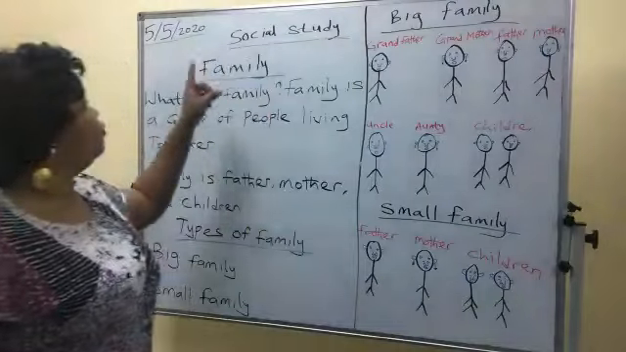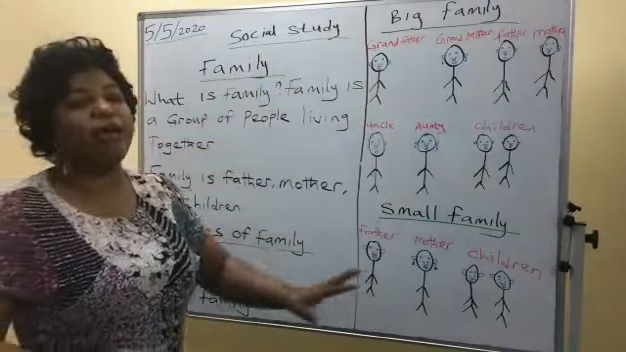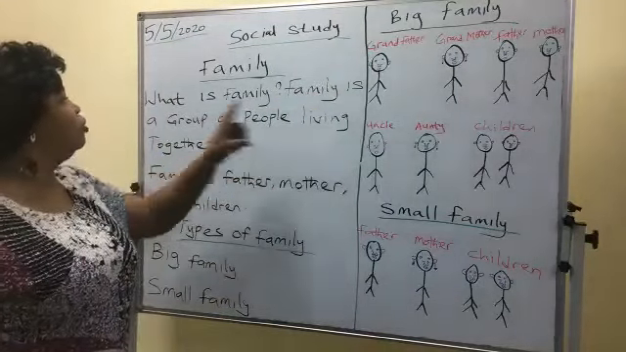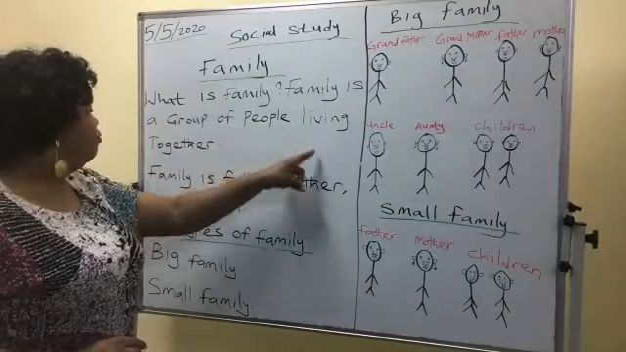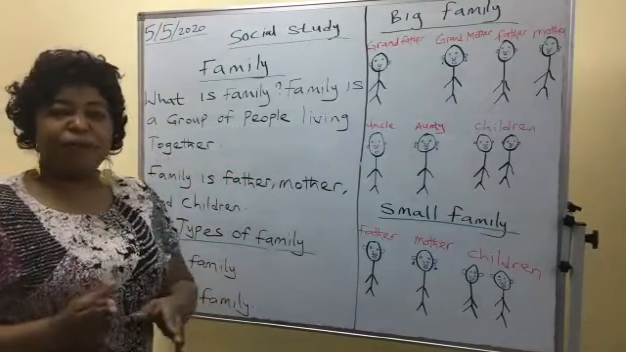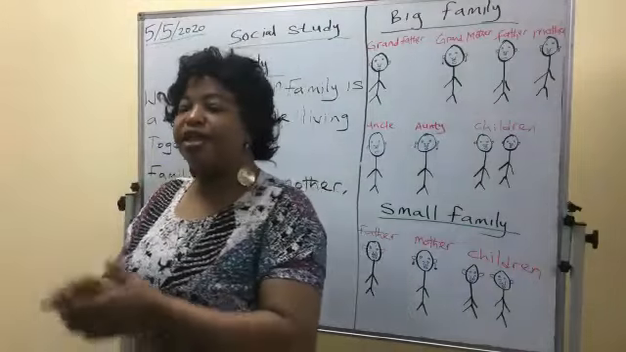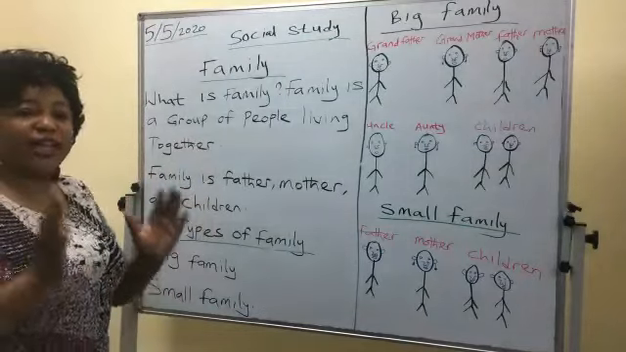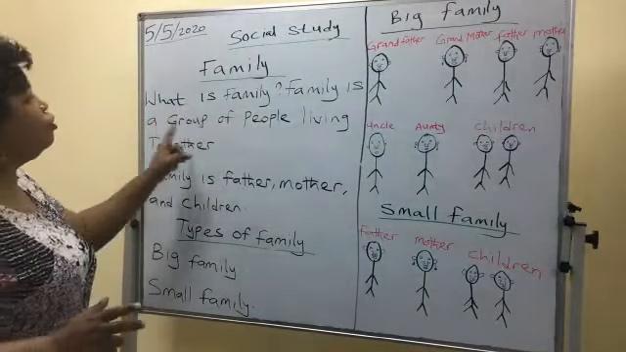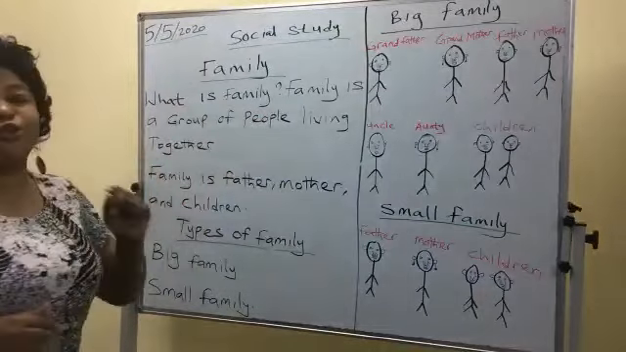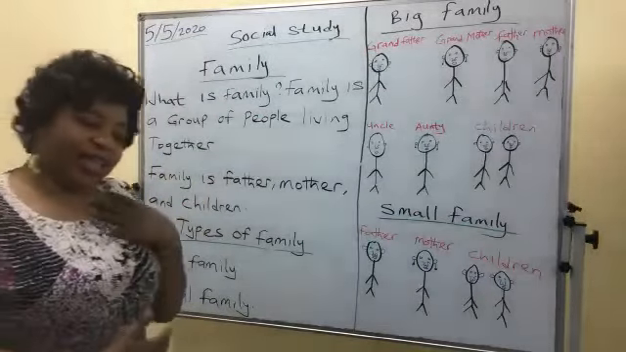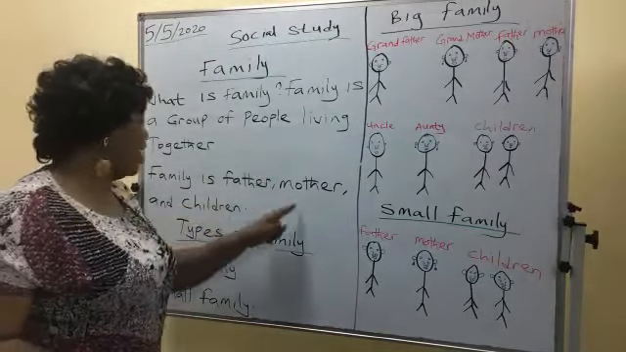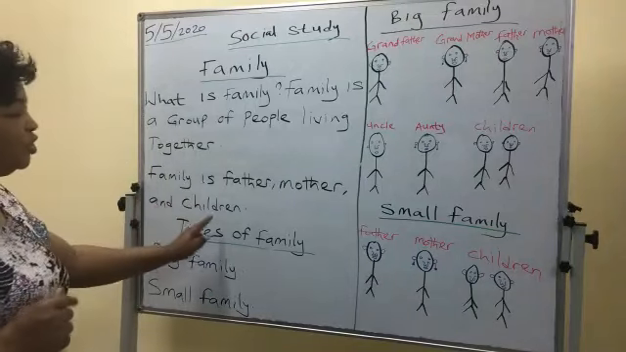I told you this is family. All this we call them family. What is family? Family is a group of people living together. Big family, they living together. Small family, they living together. Family is a group of people living together. And family is father, mother, and children.